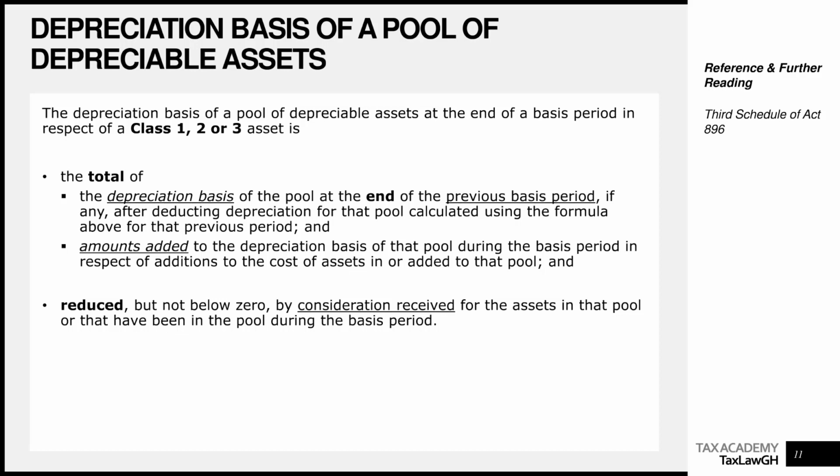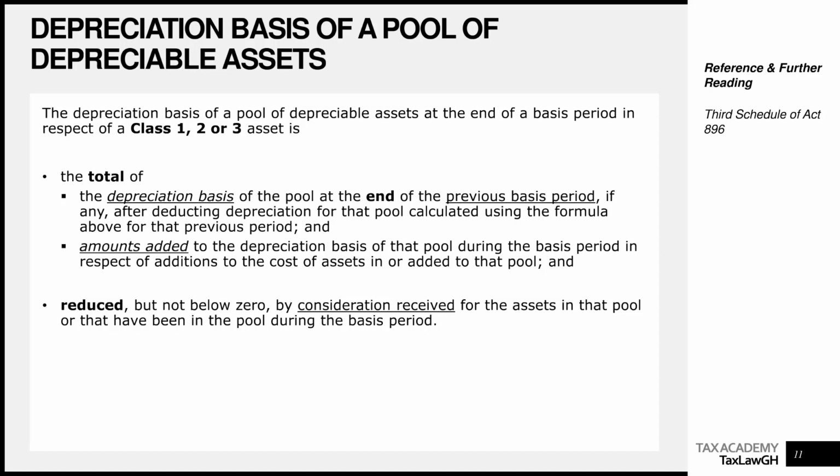Remember I told you the balance on a pool cannot be negative, right? So reduced but not below 0 by consideration received for the assets in that pool or that have been in the pool during the basis period.